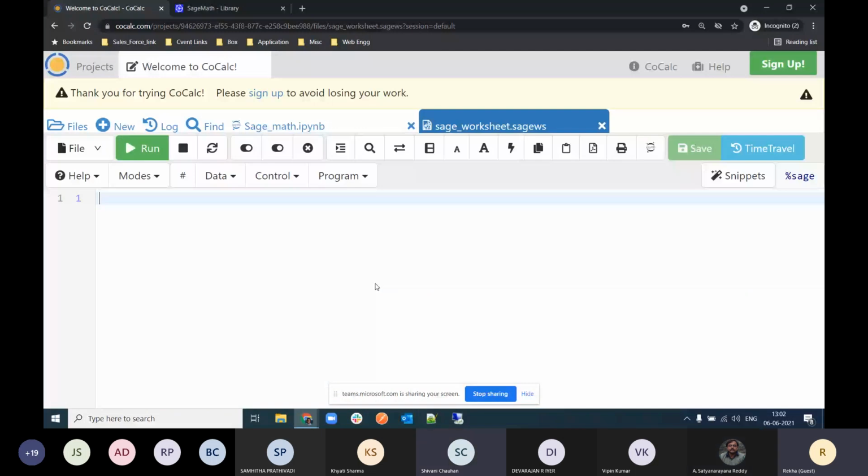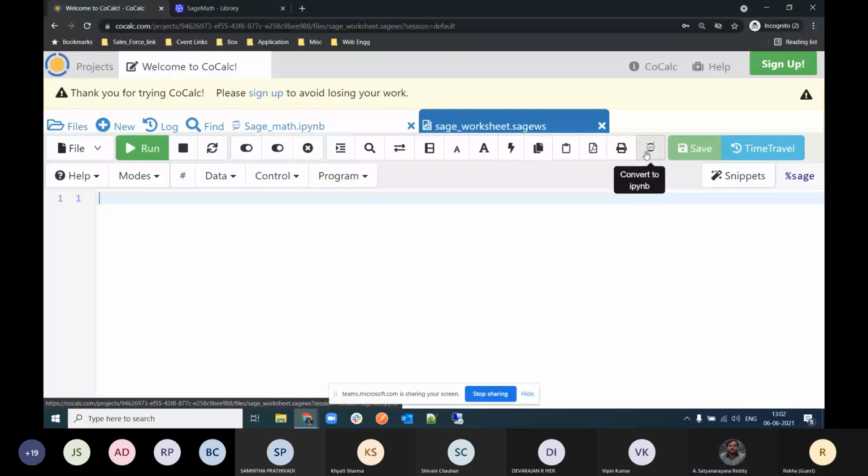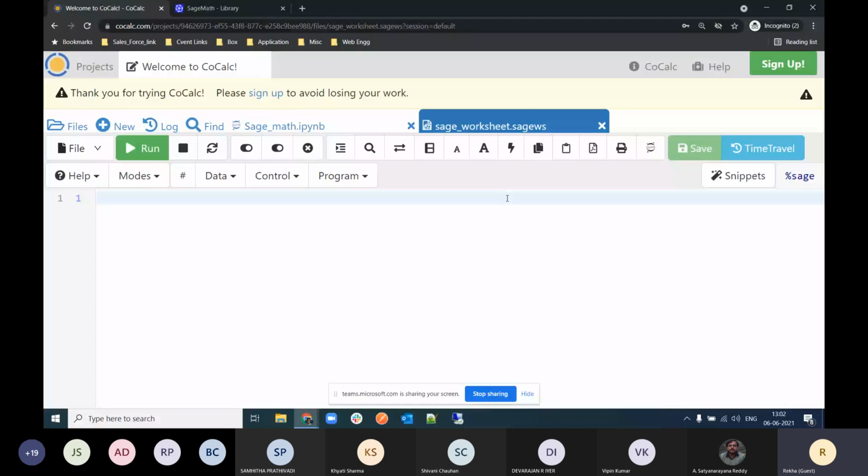So here you can see in the tabs there are two open tabs. One is sagemath.ipynb, which is your Jupyter notebook where we were working. And this is the .sagews, the extension for the Sage worksheet. Here again you need to type the commands, and you will carry out all those actions that you did in the Jupyter notebook. Every command is the same, nothing will change here.